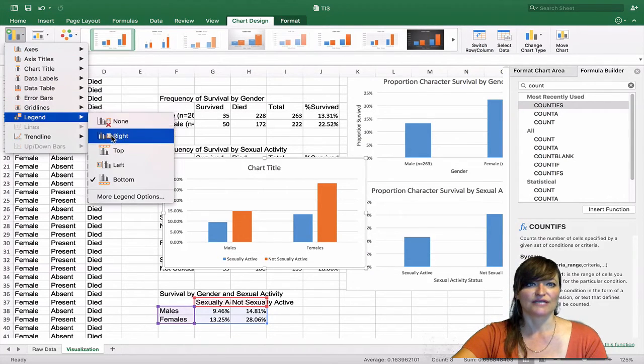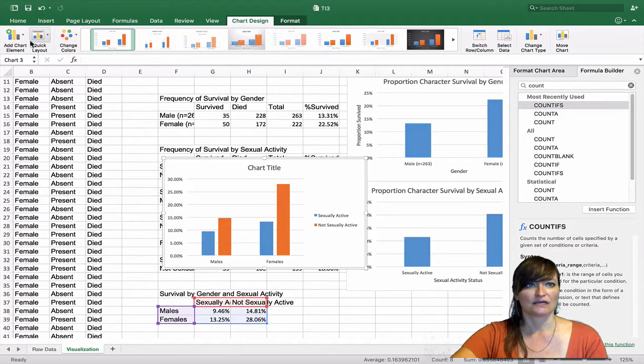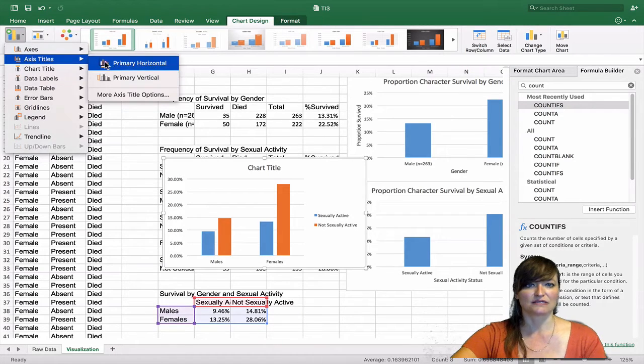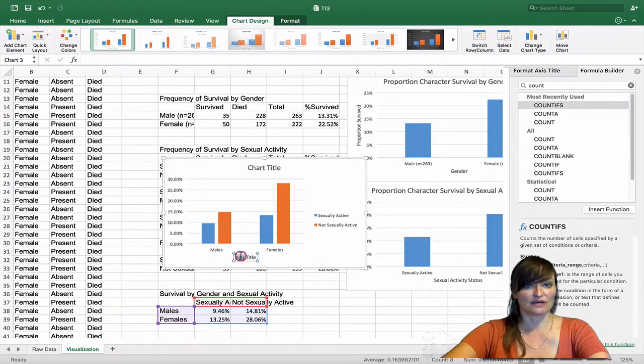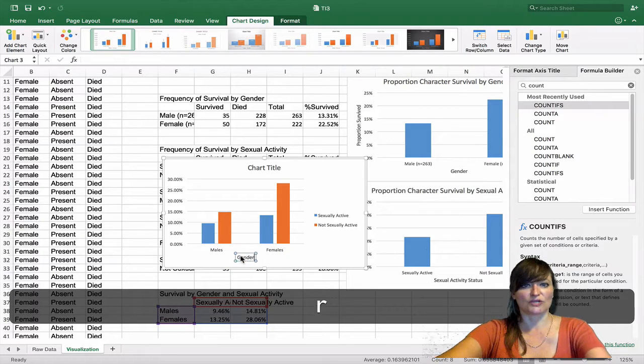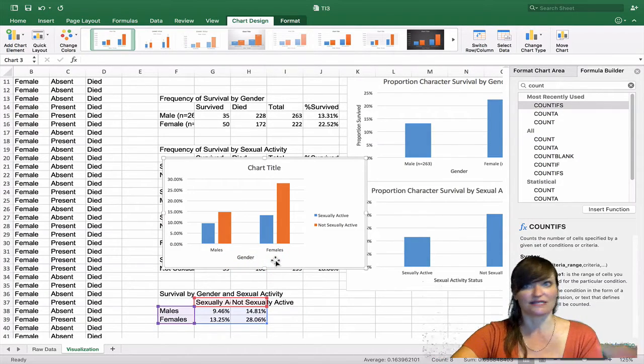I'm going to move the legend. I'm going to add titles. Remember, if you switch the plot after you added the title, it doesn't warn you about that.